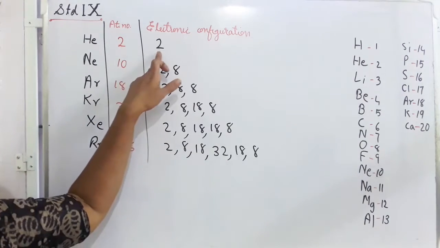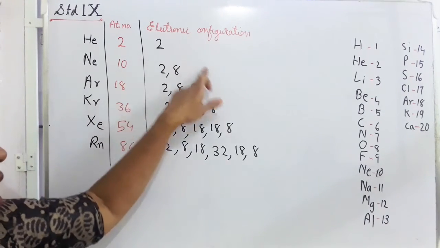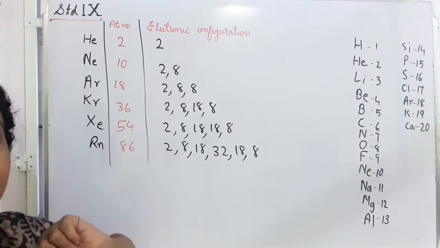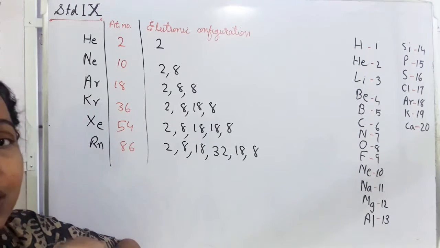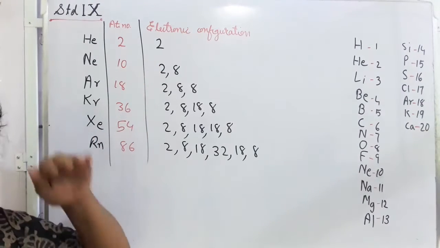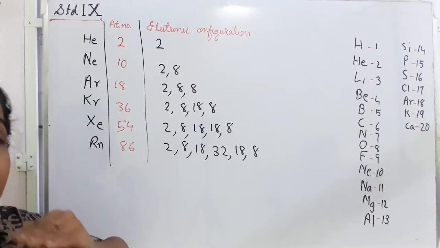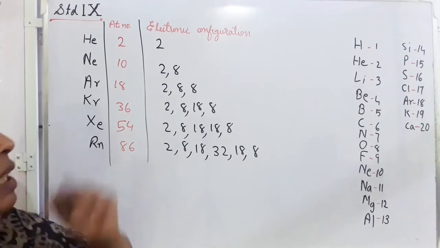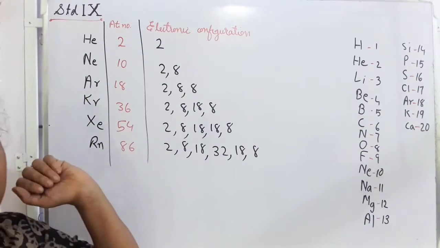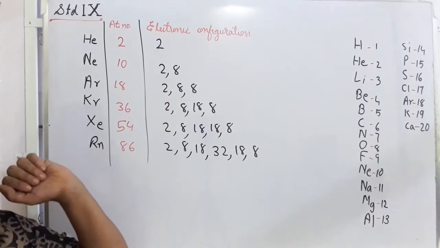That structure is known as duplet structure, and these structures are known as octet structure. 8 electrons in the outermost shell is known as octet structure. And if an atom has only one shell with 2 electrons, that is known as duplet structure. Helium has that duplet structure.